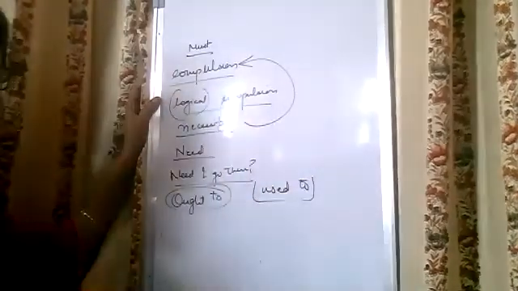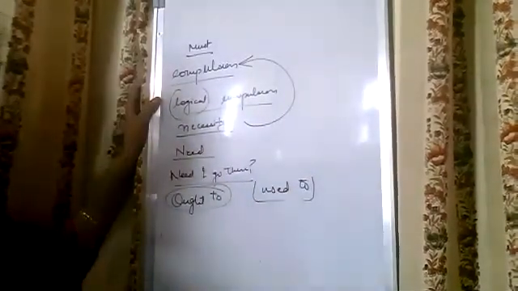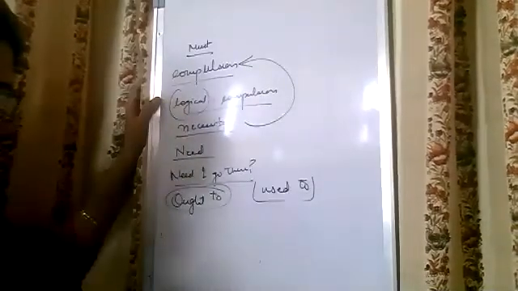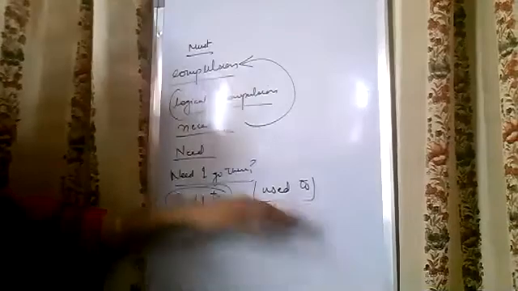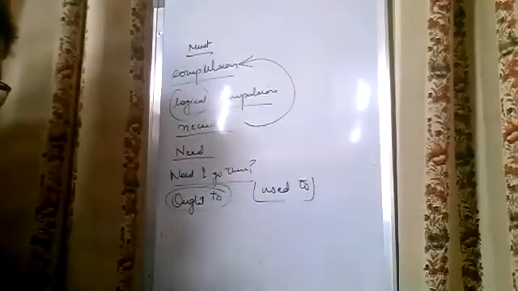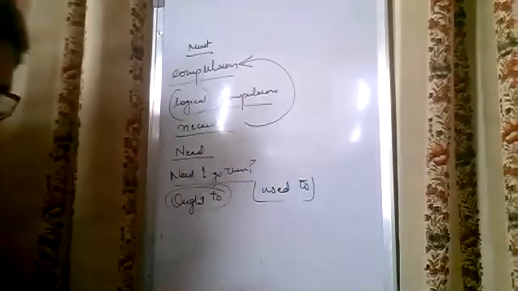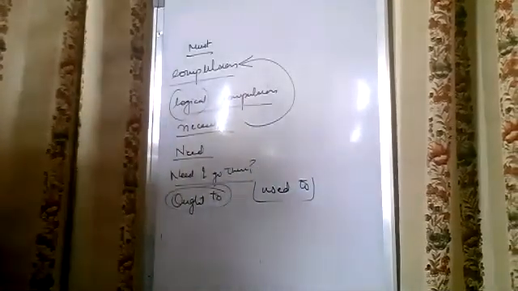And used to, which is for something prevalent in the past. For example, there used to be a house where this building stands now. It means that it is used to express a habit in the past also. He used to go to cinema when he was young. It means a past habit is being expressed here.